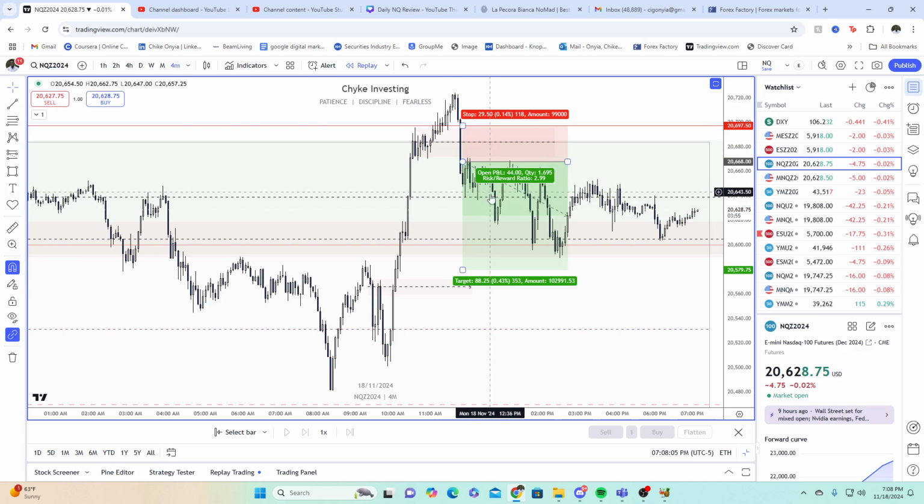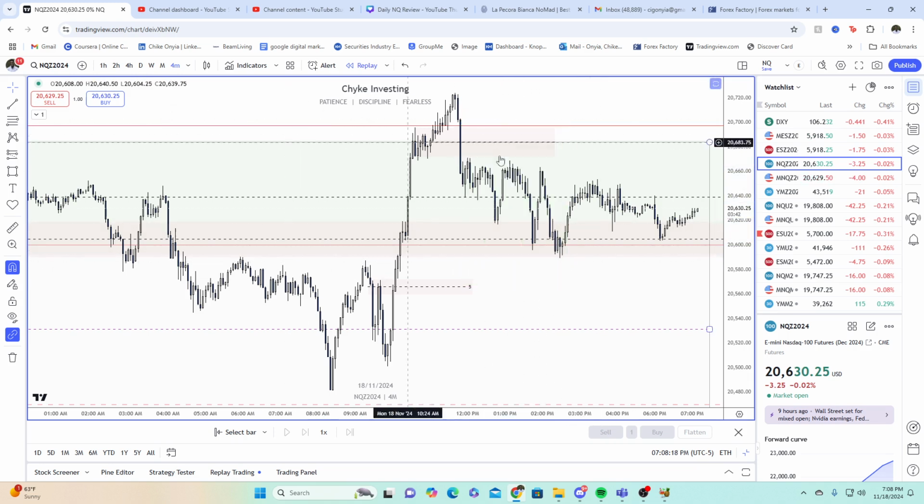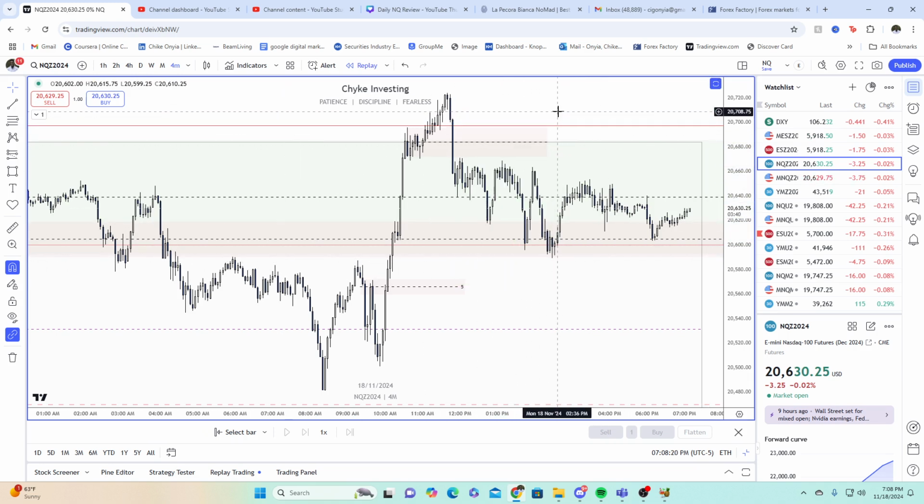Now, price broke lower. I took out half my trade right here. And then price broke me even, but ended up coming back a little lower. Never would have got my 1 to 3. But whenever I get halfway, I would take out half my trade. I have really good videos on that called my best risk reward strategy. Go check it out in my how to trade the 22 model playlist.